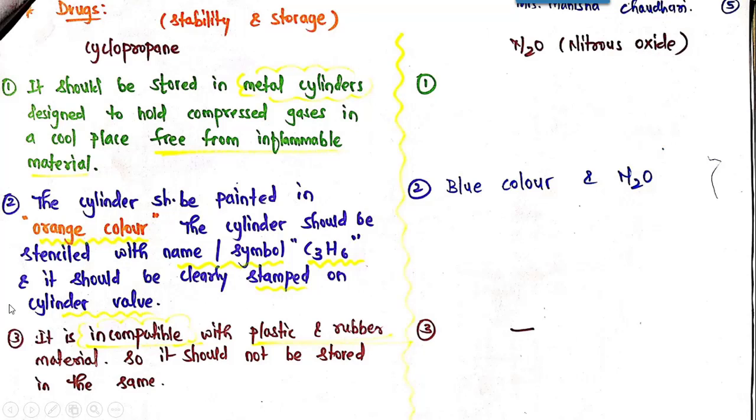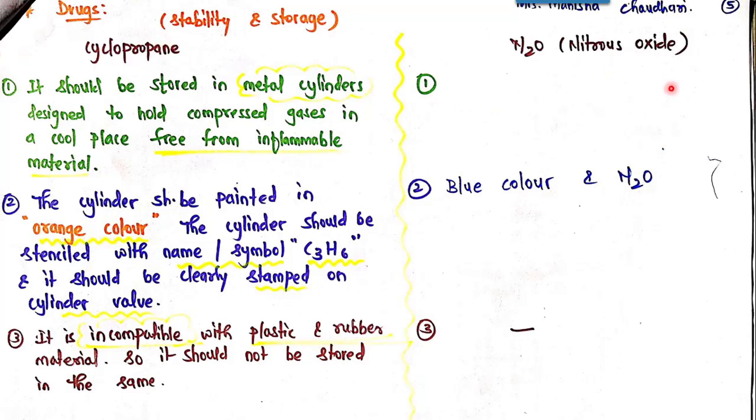So these are the 2 important points which you should mention when you are talking about stability and storage. And the third is, since it is incompatible with plastic and rubber material, it should not be stored in the same. That means contact with plastic and rubber material should be avoided due to compatibility issues. So the metal cylinder is designated, and it holds the compressed gas of cyclopropane.